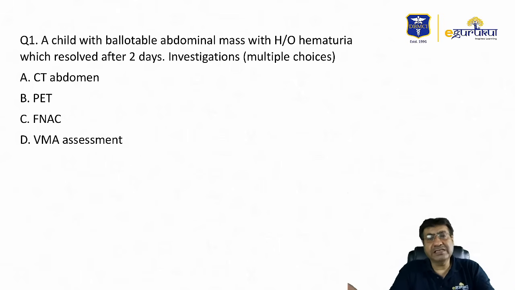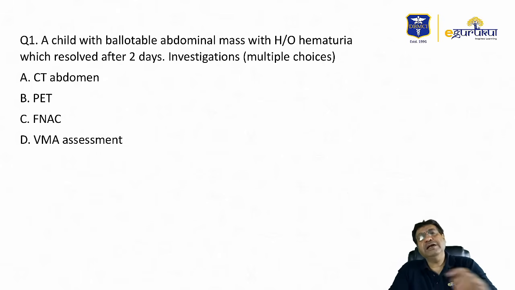But based upon the choices that they possibly gave, I can think of this mass as a case of Wilms tumor. Wilms tumor has different types of presentations in young children. The most common presentation is an asymptomatic abdominal mass, incidentally found during examination. Another important presentation is hypertension. It can also present with abdominal pains, and painless hematuria is another common presentation, as was possibly happening in this child.